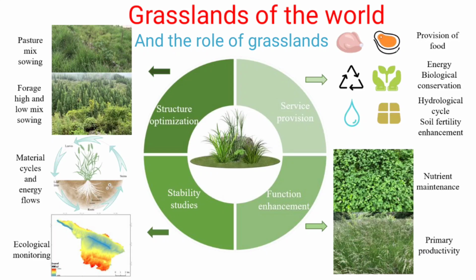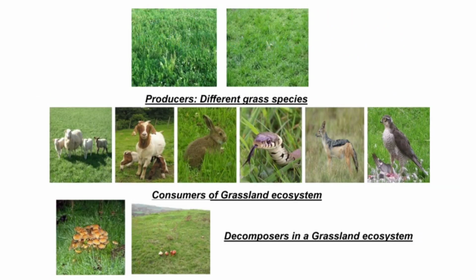Friends, you already know the importance of grasslands worldwide. Grasslands have a significant role in carbon sequestration, storing carbon in their soils and vegetation, which helps mitigate climate change by reducing greenhouse gas emissions. Grasslands are essential for agriculture as they provide grazing land for livestock and can be used for hay production, making them valuable for the livestock industry.